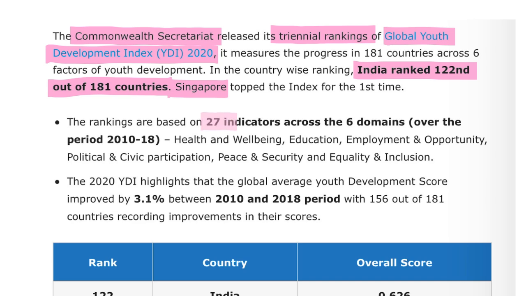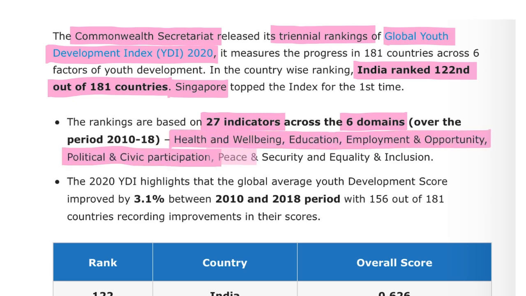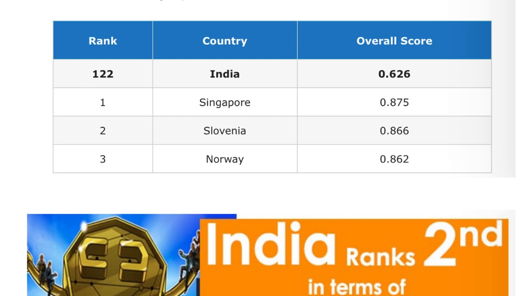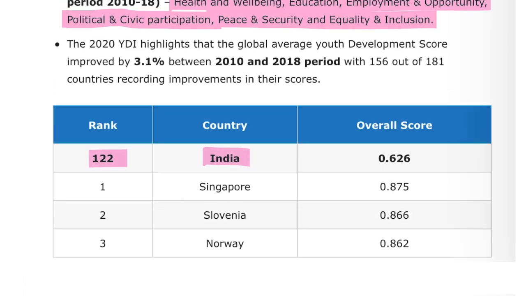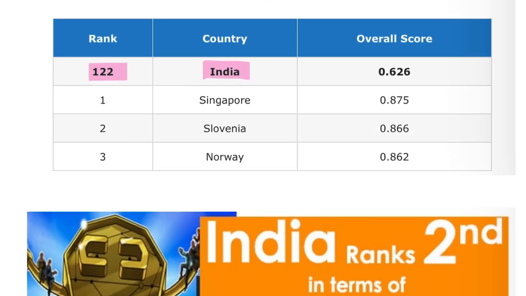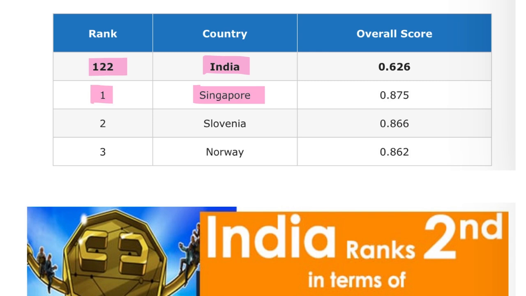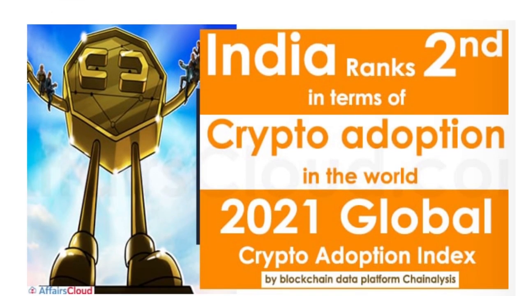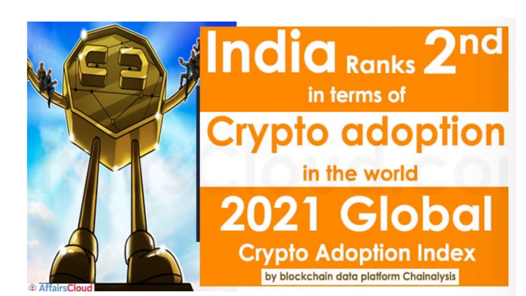The rankings are based on 27 indicators and 6 domains: health and well-being, education, employment and opportunity, political and civil participation, peace and security, equality and inclusion, and many others. If we talk about the particular ranking, you can see here the rank of India was 122. You need to know this is the Global Youth Development Index. Singapore was first, or you can say Singapore topped it. Second, Slovenia. Third, Norway.